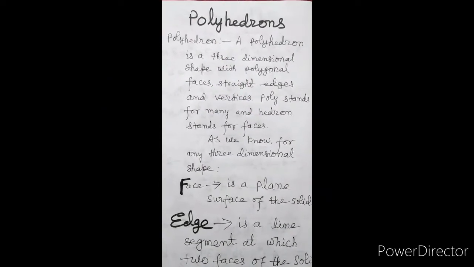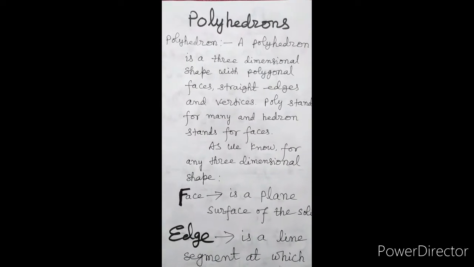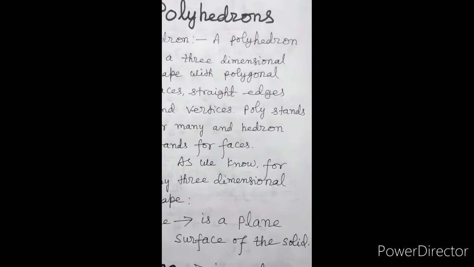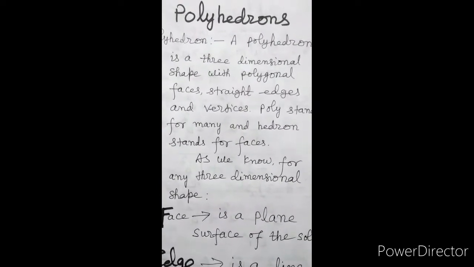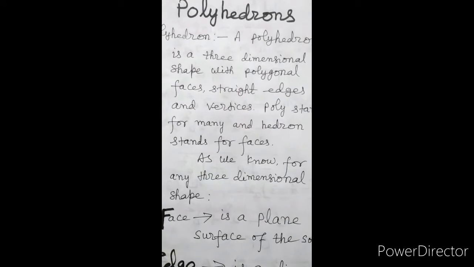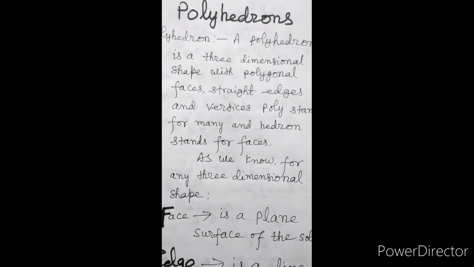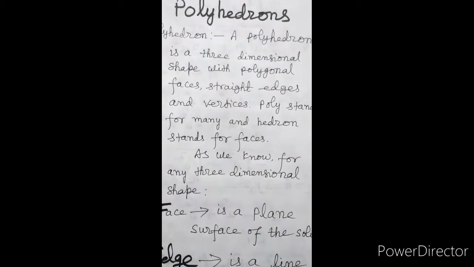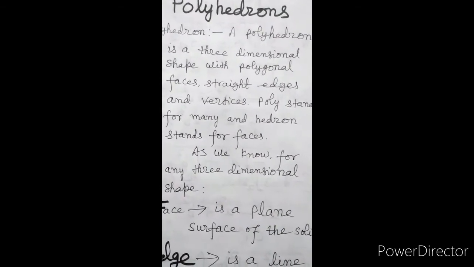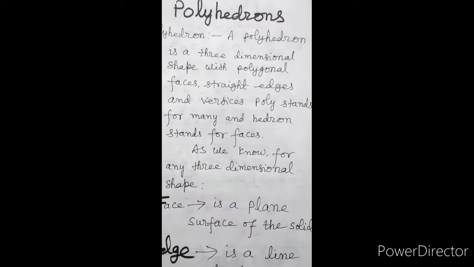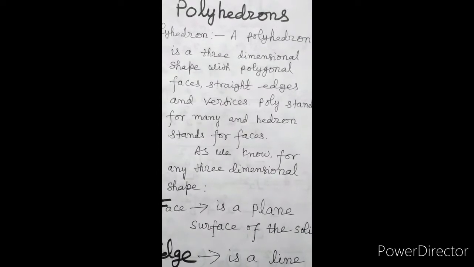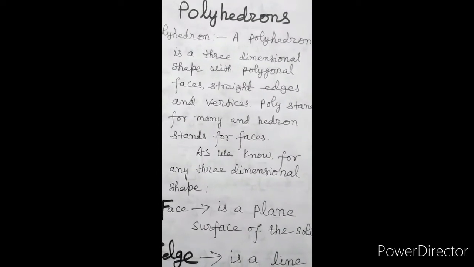Here I am going to explain about polyhedrons. A polyhedron is a three-dimensional shape with polygonal faces, straight edges, and vertices. Poly stands for many and hedron stands for faces.